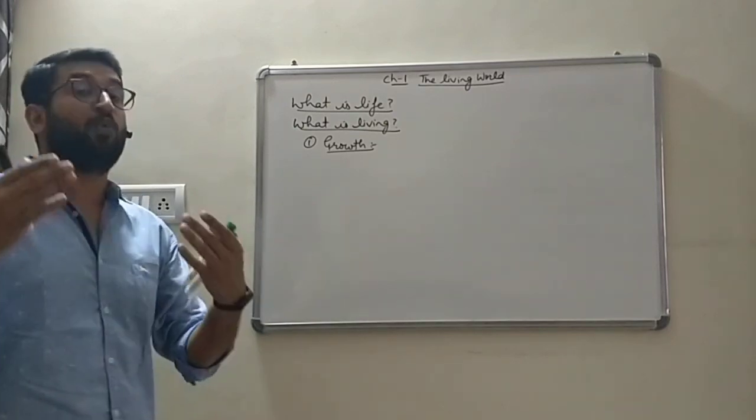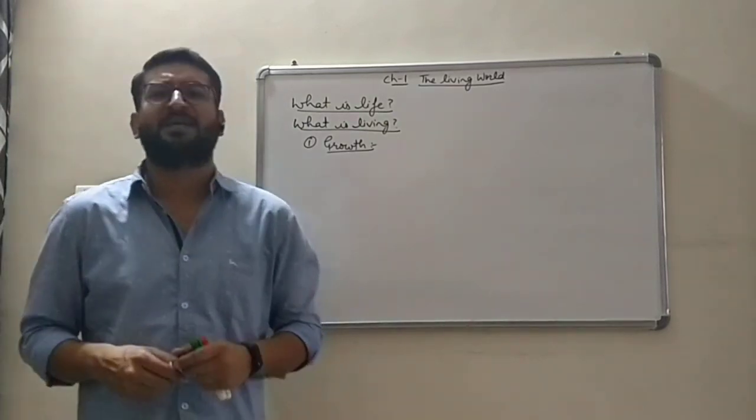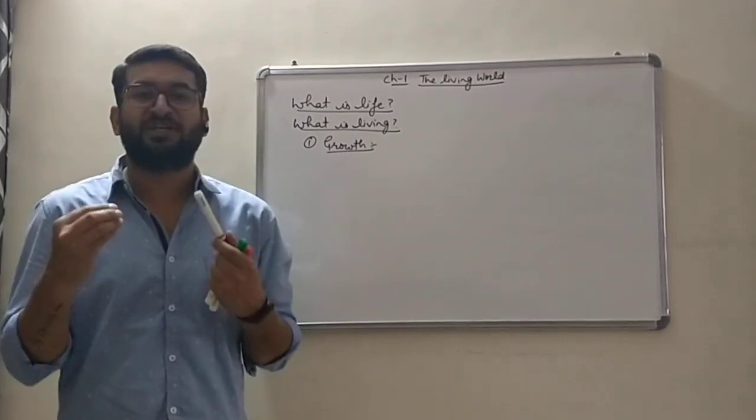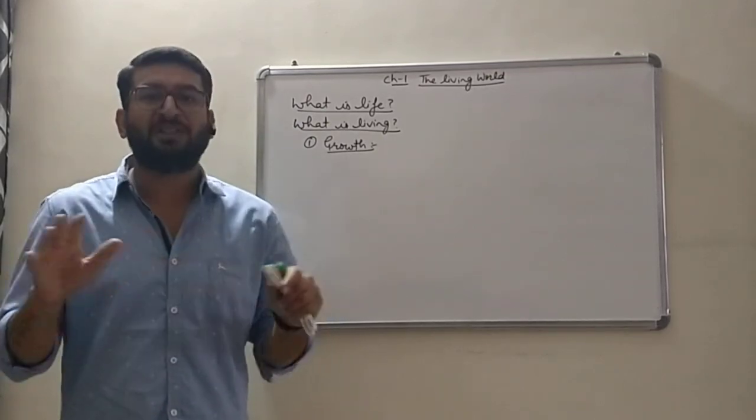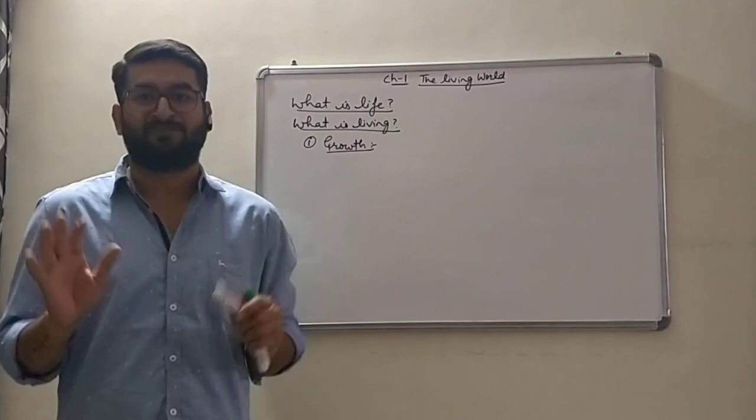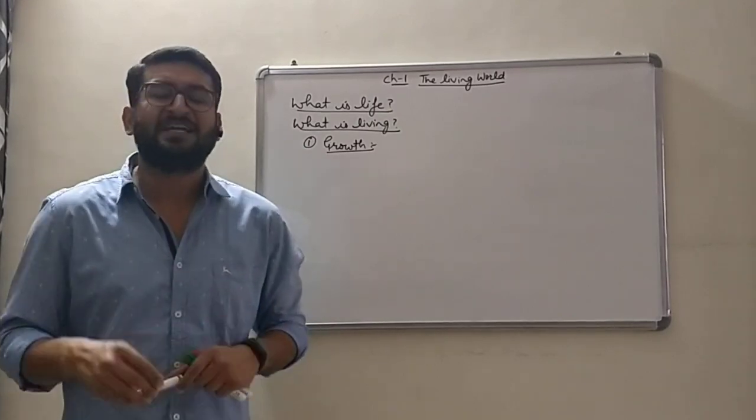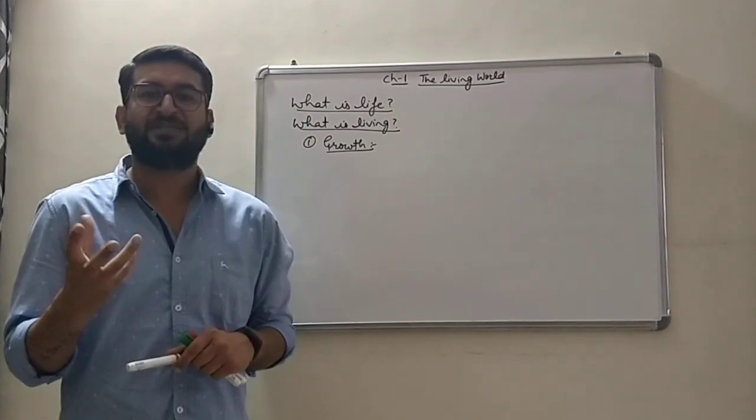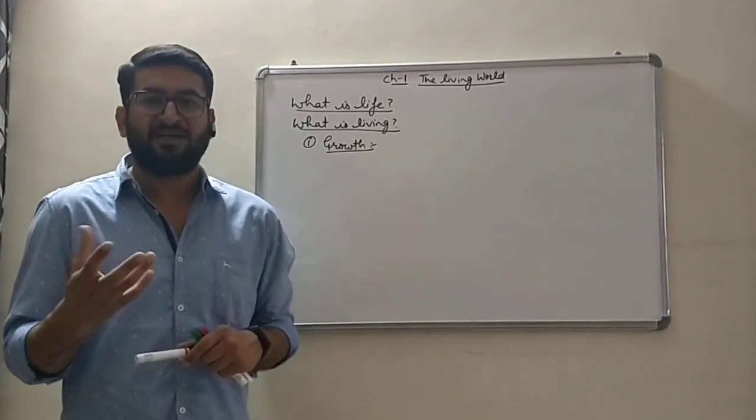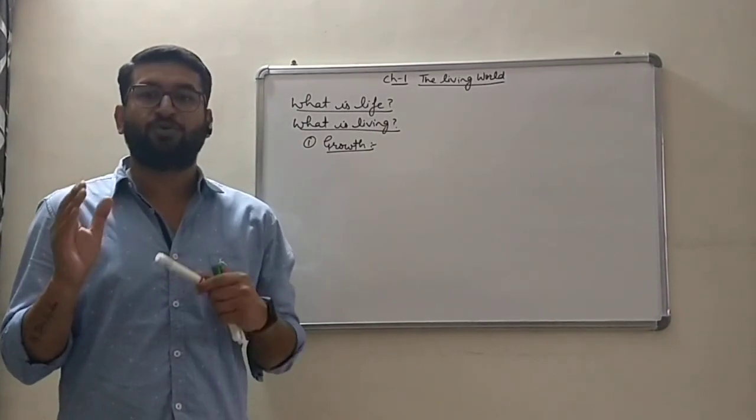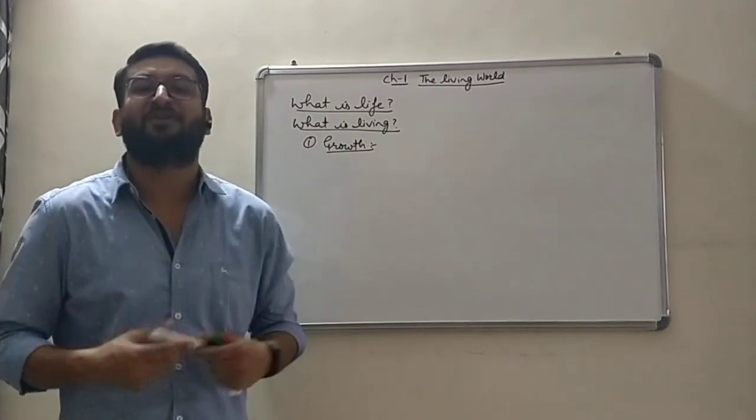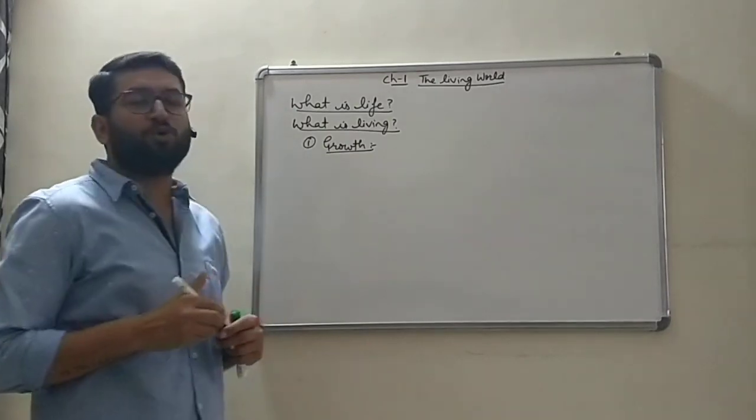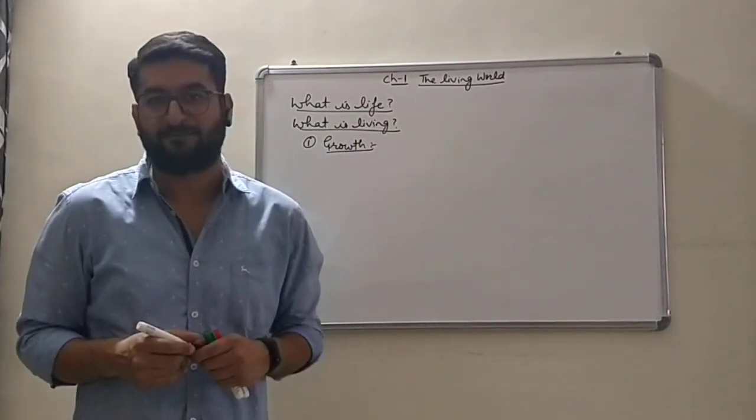Now, the question arises, what is a defining property? A defining property is a feature, a characteristic which is shown by all the individuals, all the living organisms. Whereas a defining characteristic or defining feature is a sort of character which is shown differently by the living organisms. We will discuss this later. So basically growth is not a defining property.